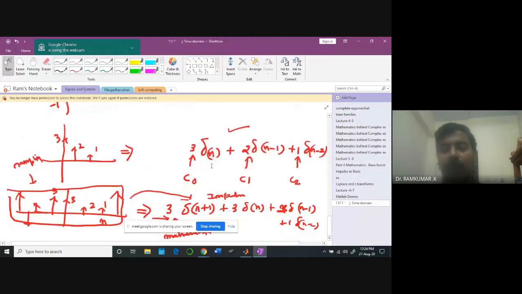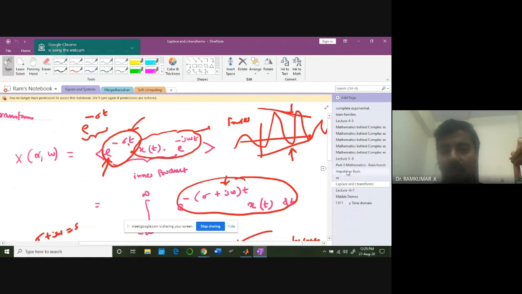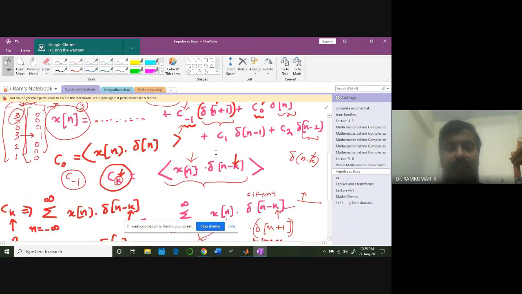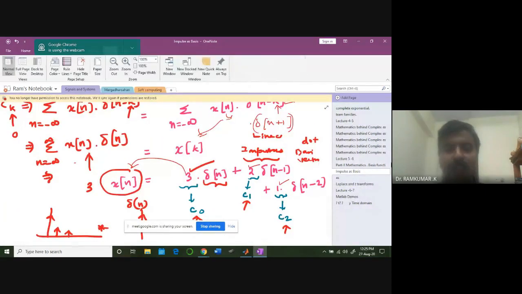But for Fourier series and Fourier transformation, you need to work out the dot product in order to get your coefficients. That's what we learned in the last class. I hope you can recall it. Look at this. For impulse basis, when you are talking about impulse basis, what you are trying to do is more like this.